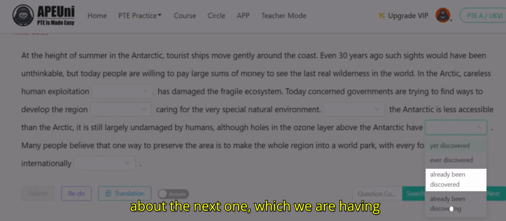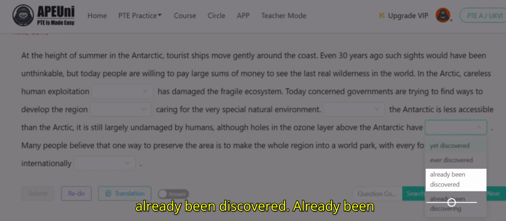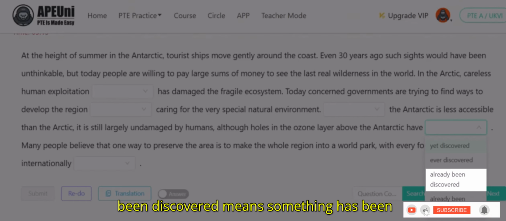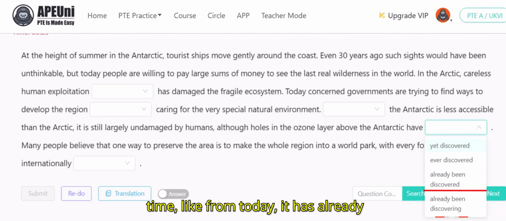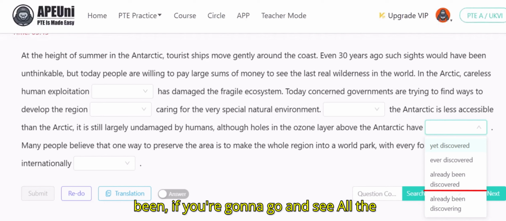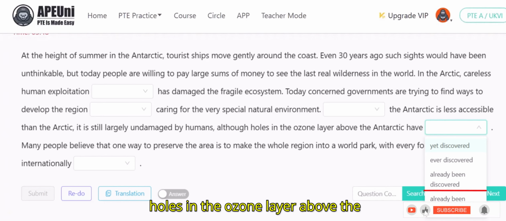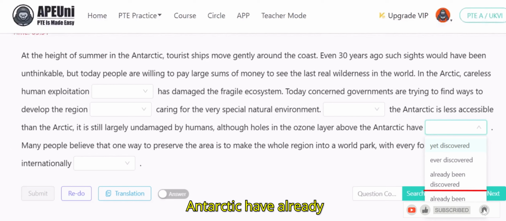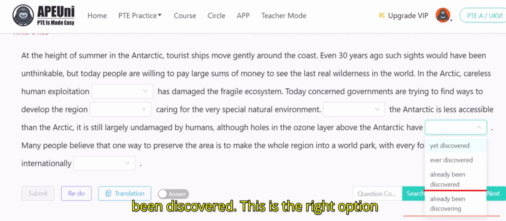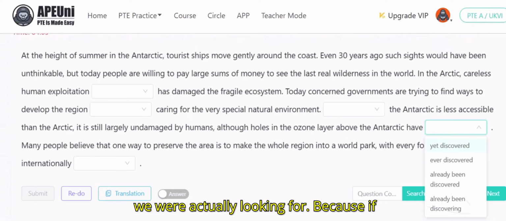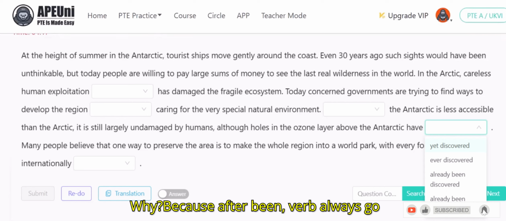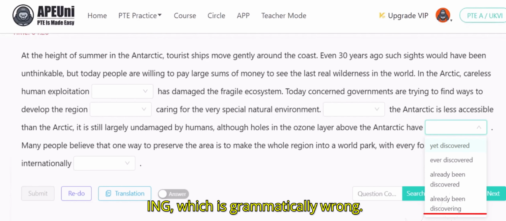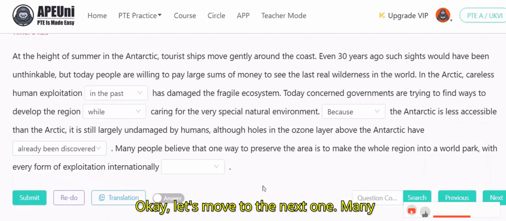Let's talk about the next one, already been discovered. Already been discovered means something has been discovered prior to the current point in time, like from today. All the holes in the ozone layer above the Antarctic have already been discovered. This is the right option we were looking for. Because already being discovered is not grammatically correct. Why? Because after being, the verb always goes with the third form. So here we are using ing, which is grammatically wrong. Okay, let's move to the next one.